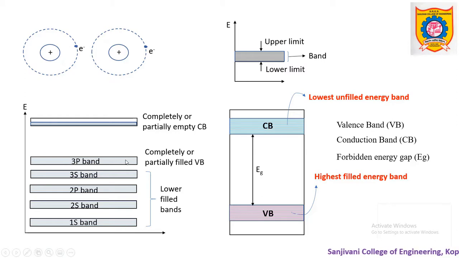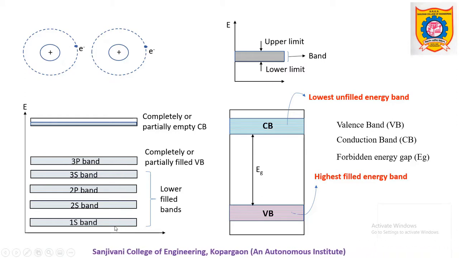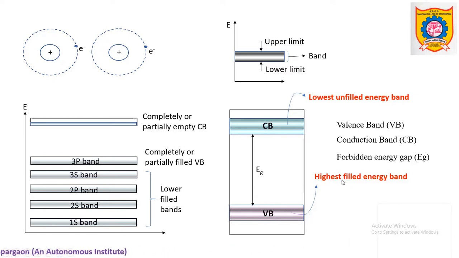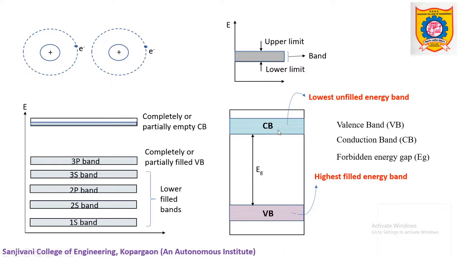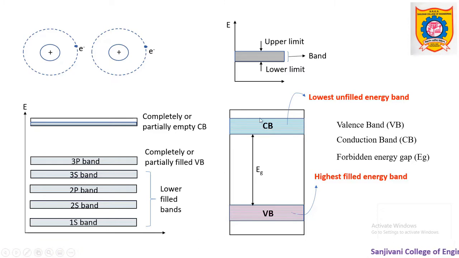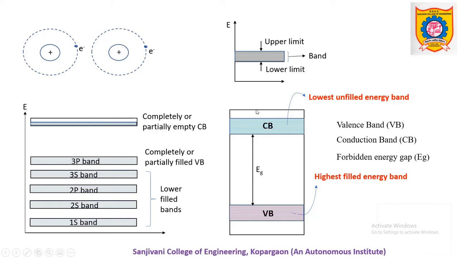Below this valence band, which means the 3p band in our case, all the bands are always completely filled, and from that point of view we can say that valence band is called the highest filled energy band. That means no band above the valence band will be completely filled. In similar manner we can define this conduction band as the lowest unfilled energy band. What does it mean? All the bands available above the conduction band are always completely empty.